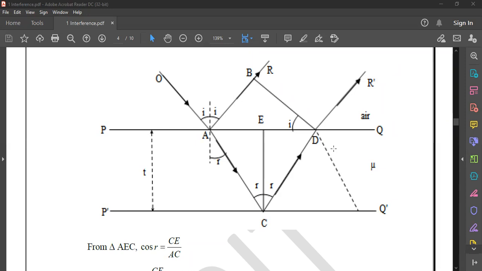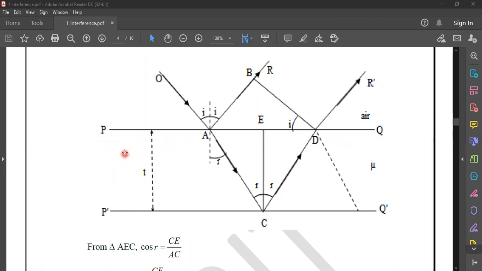Remember that. So here, see P and Q, and P prime, Q prime.